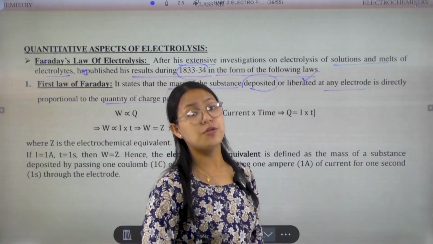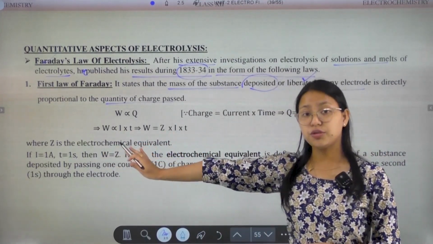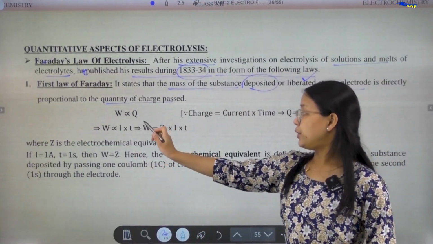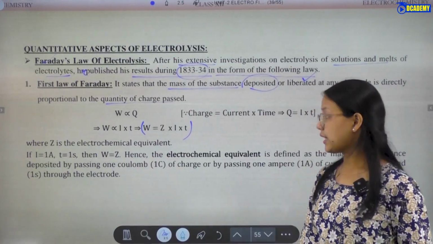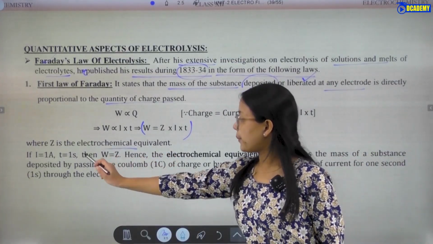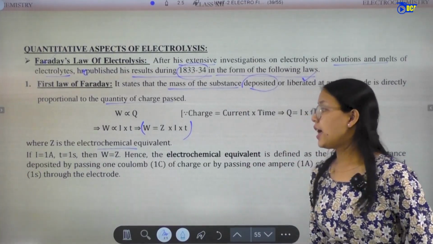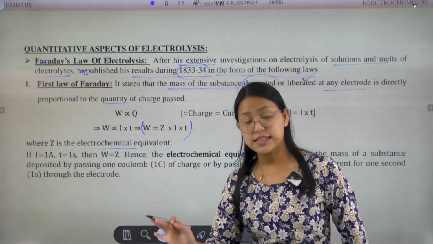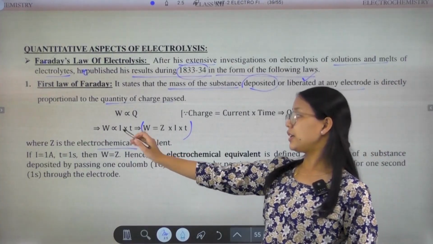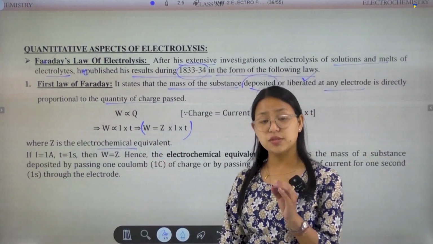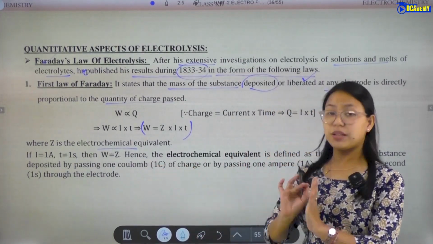Since it is a multiplication of I and T, replacing the value of Q, W is directly proportional to I and T. Then we write the proportionality sign as equal by introducing a constant Z, where Z is the electrochemical equivalent constant. Now if the current is 1 ampere and the time is 1 second, then W is equal to Z, that means the mass of the substance will be equal to the electrochemical equivalent.